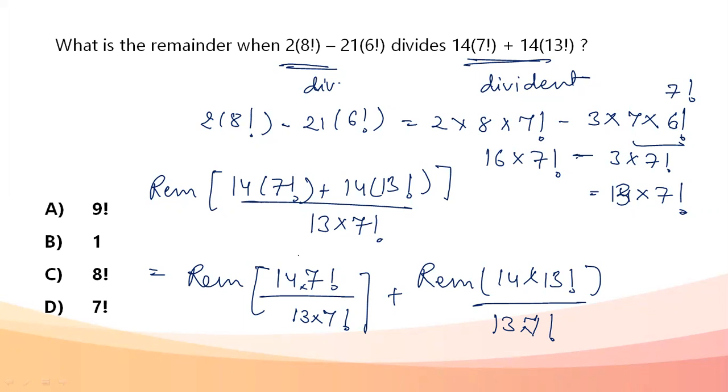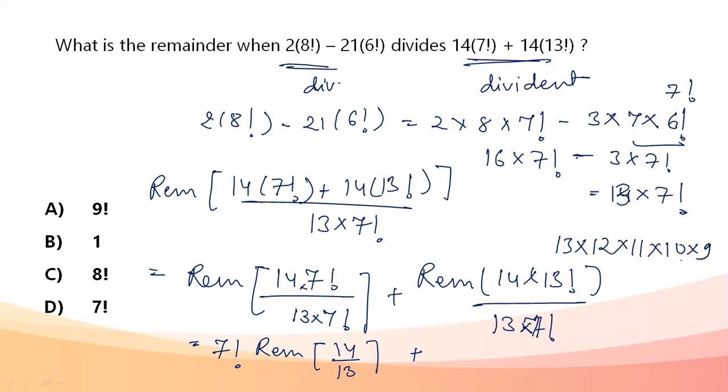Now, from here, I can take out 7 factorial as common. 7 factorial goes out, remainder of 14 divided by 13, and plus this second term, 14 into 13 factorial divided by 13 into 7 factorial. Whole of this is going to be cancelled out, because when we open 13 factorial, this will be 13 into 12 into 11 into 10 into 9 into 8 into 7 factorial and so on.